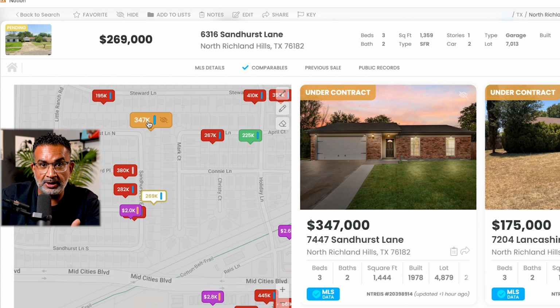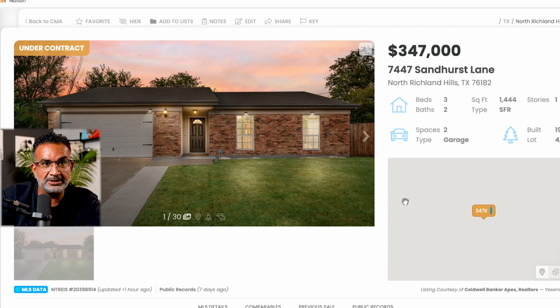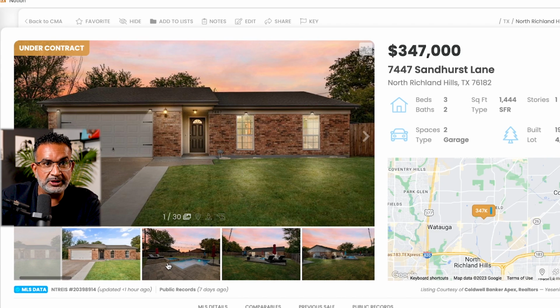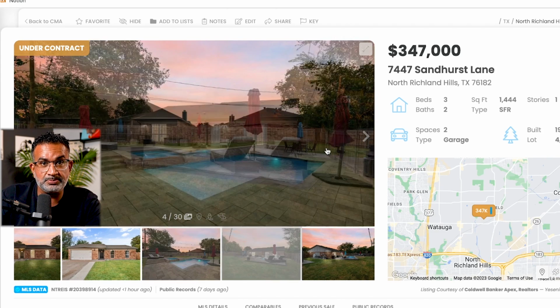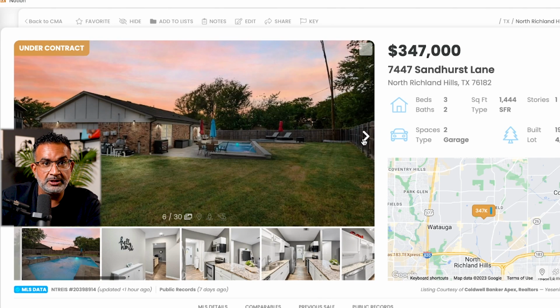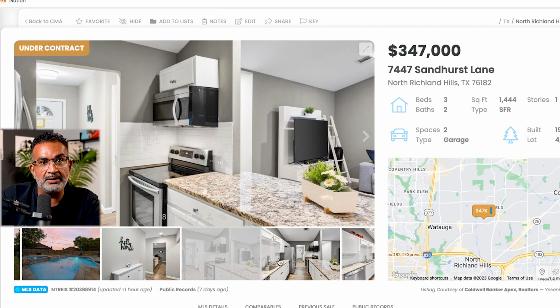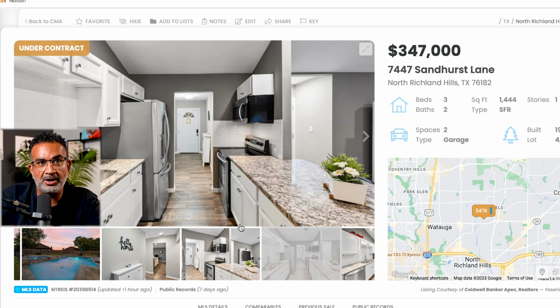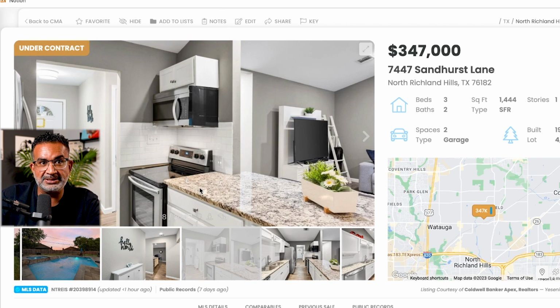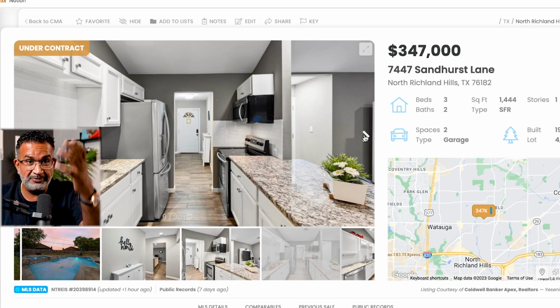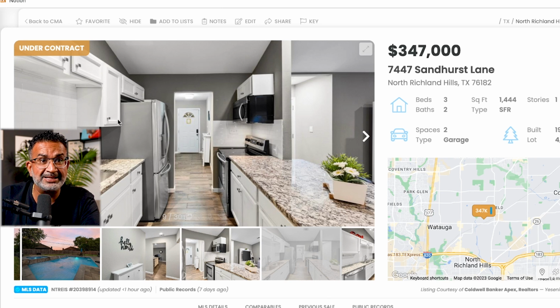So let's see this other one here that's listed and pending. There's a 3/2, 1444 square footer, 1978 build that's under contract. Let's look at the condition of this house. This one also has a pool, which is going to affect value for sure. And let's look inside. Now this is an okay remodel, right? Why do I call it an okay remodel? Because if you see here, these cabinets are the lowest grade cabinets that you can get at one of the big box home renovation stores like Home Depot or Lowe's. This is the cheapest of the cheap.